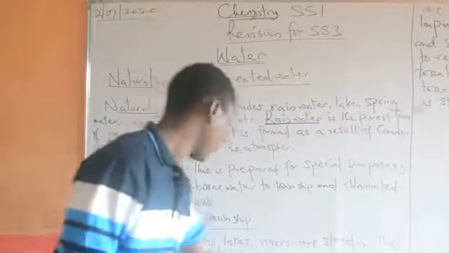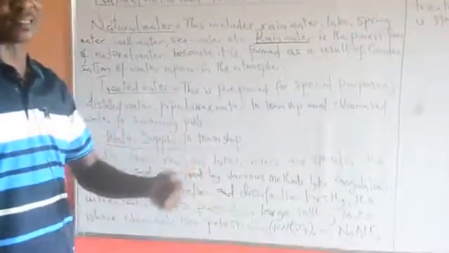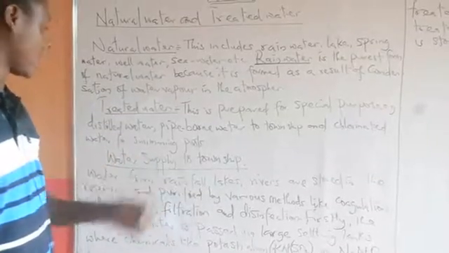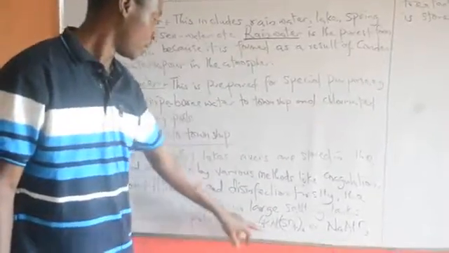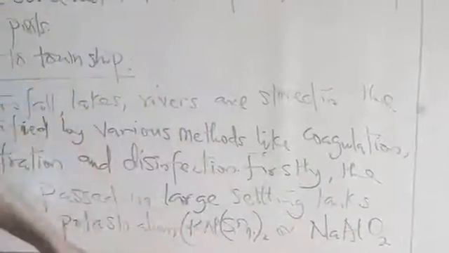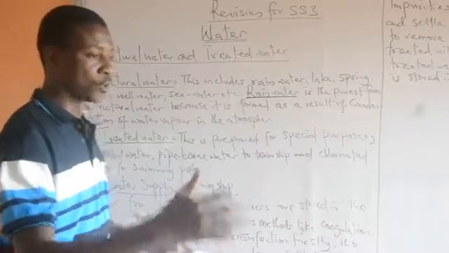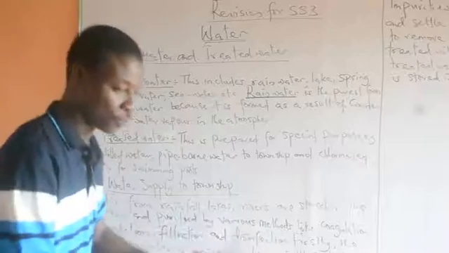So the first step: the untreated water, after storing it in the reservoir, you pass it through a large settling tank where some chemicals like potash alum, potassium aluminum sulfate, or sodium aluminate are added to the water. That's the first stage, to cause coagulation. Coagulation means all those dead heavy particles will come up and then settle down.